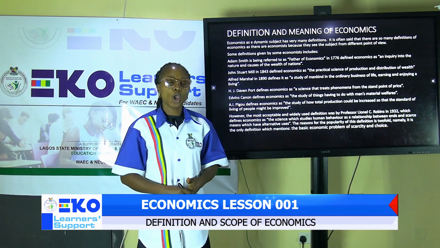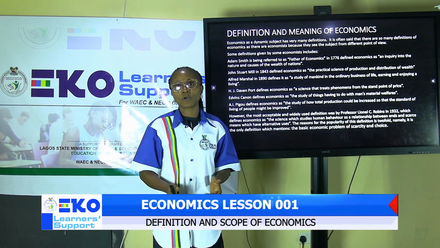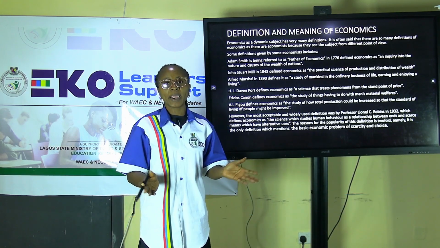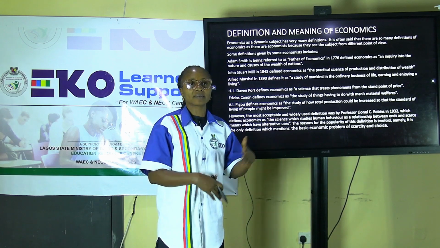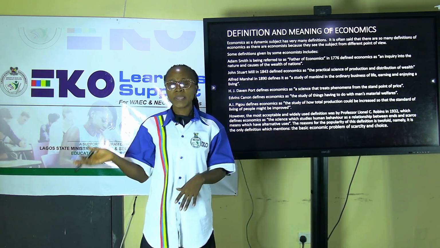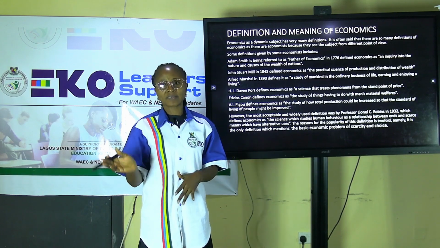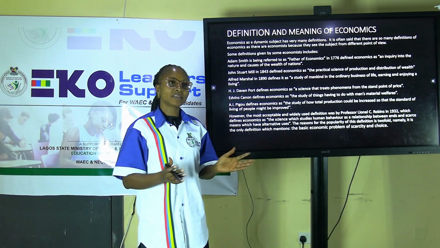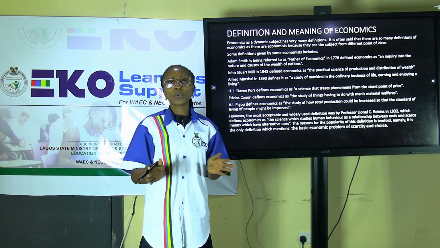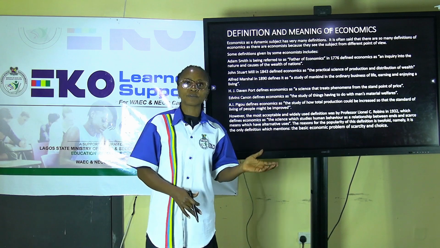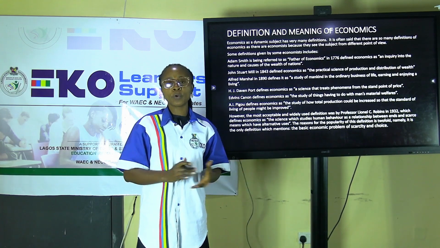Also, there are ends, which can also be called needs, wants, or desires. And scarce means the resources available at your disposal to satisfy those wants or desires.